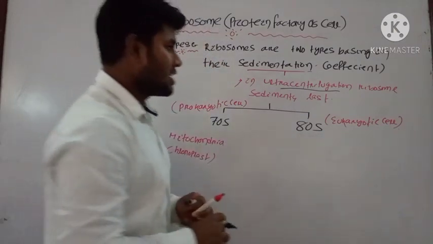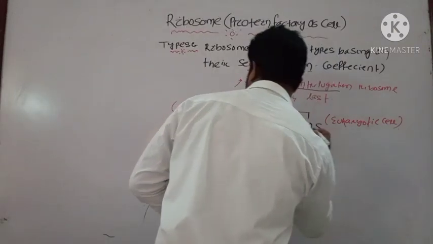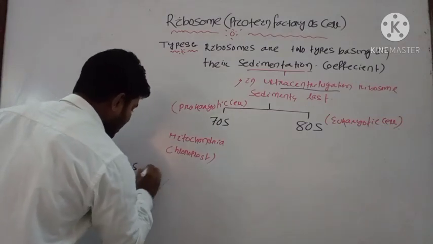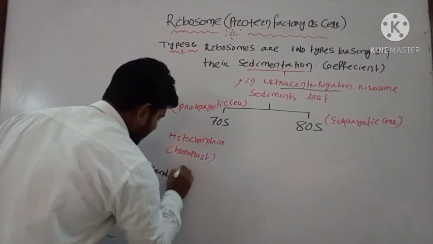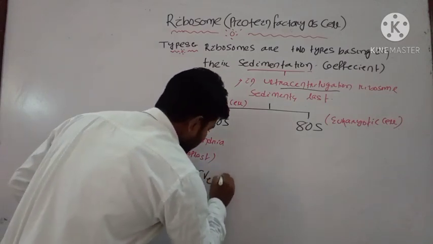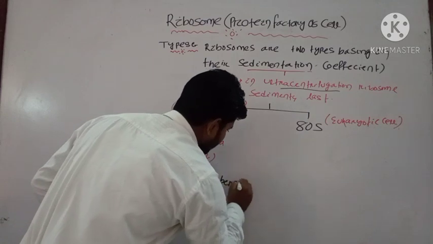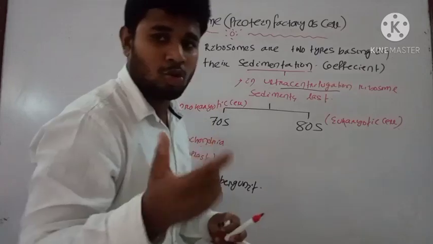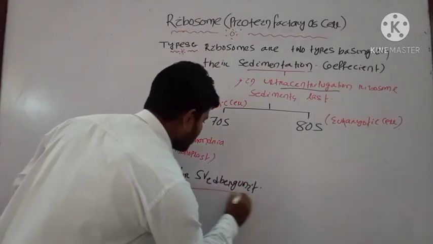Okay, then what does this S stand for? Here S stands for Svedberg unit, which is the sedimentation coefficient unit, as we have already discussed.